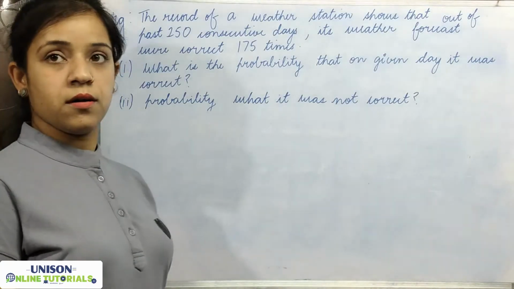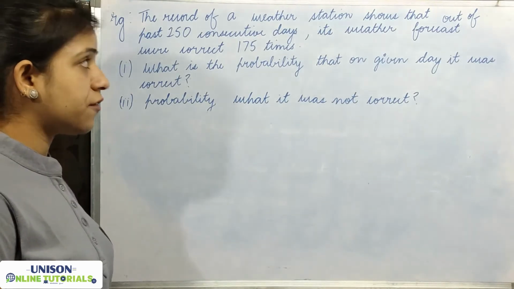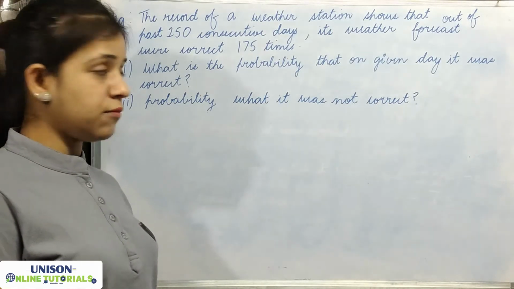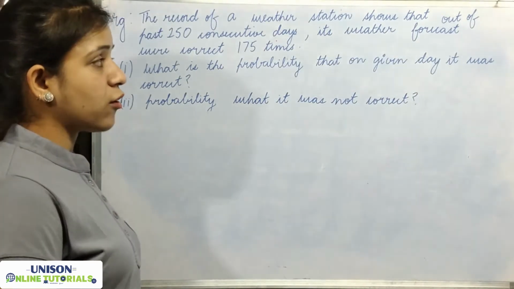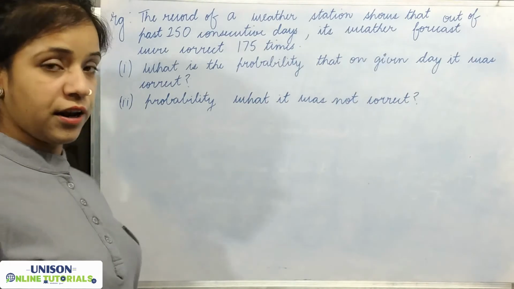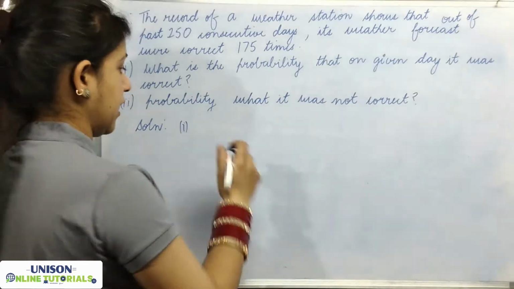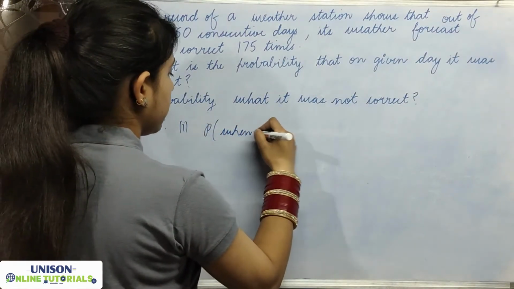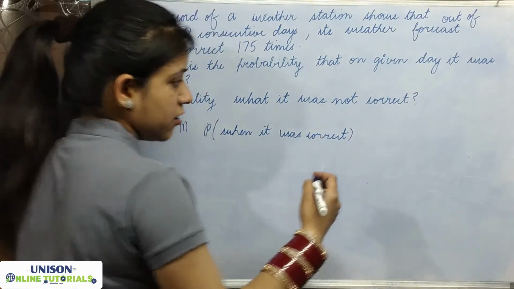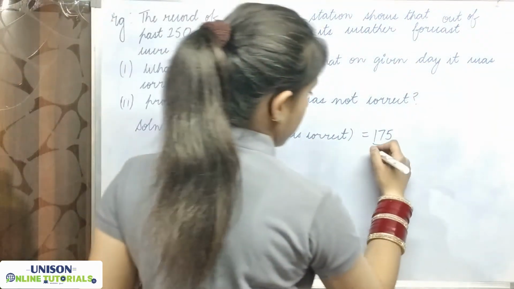0.545. Let's take another example. The record of a weather station shows that out of the past 250 consecutive days, its weather forecasts were correct only 175 times. We have to find the probability that on a given day it was correct, and second, the probability when it was not correct. First we find the probability that it was correct. 175 times it was correct, so 175 by the total number of trials, that is 250.